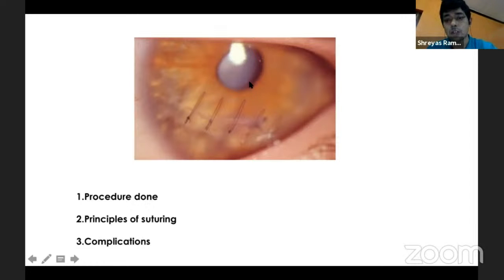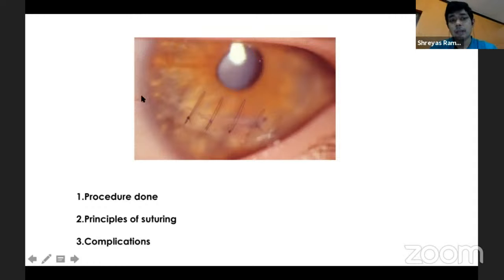If it's extending into the visual axis, one thing we must remember is, along with apposition, which is obviously our primary aim here, in terms of principles of suturing, you would generally put a slightly longer first suture at the limbus, ensure the limbal anatomy is maintained. The first suture, if it's traversing the limbus, goes along the limbus. And once the limbal anatomy is restored, then subsequent sutures are placed.